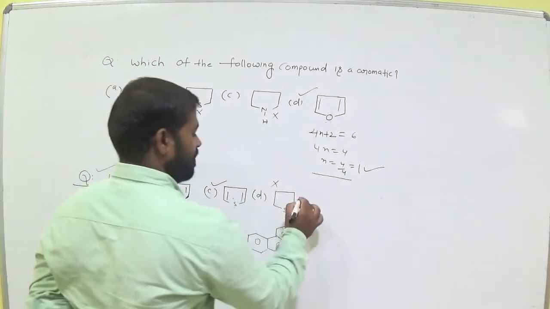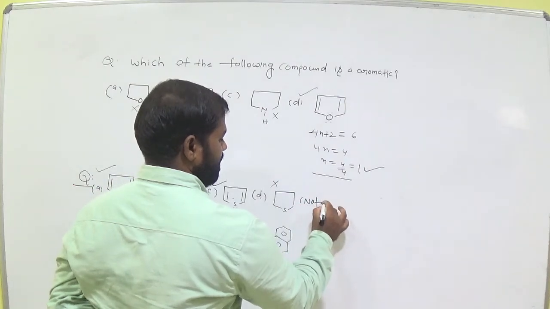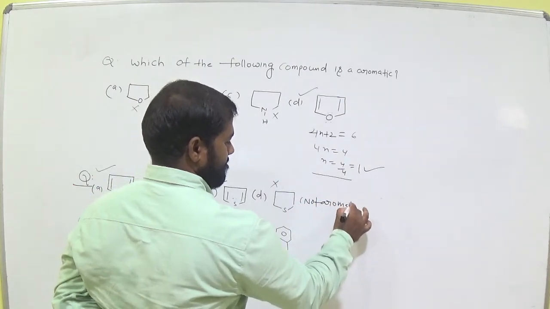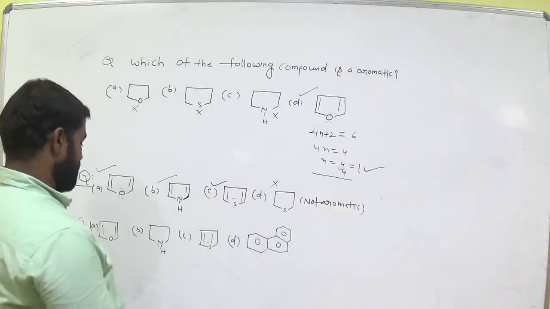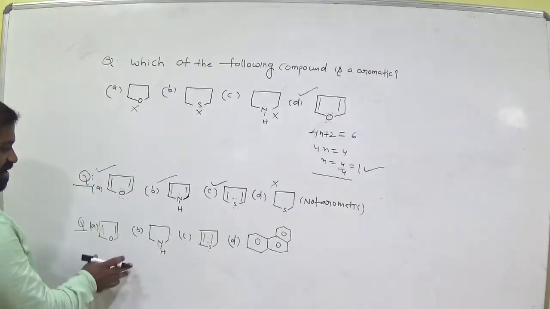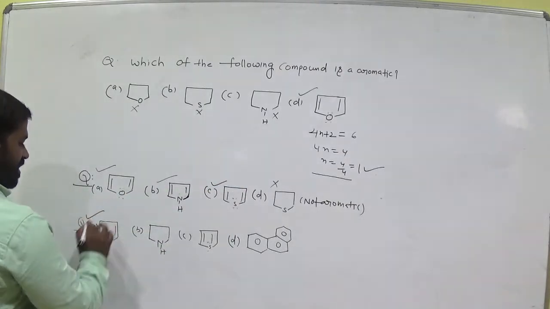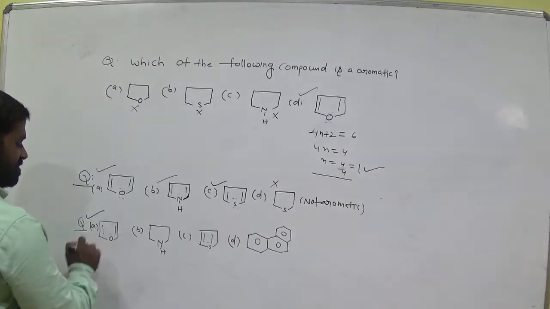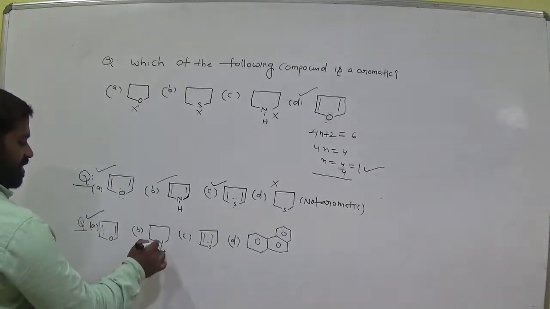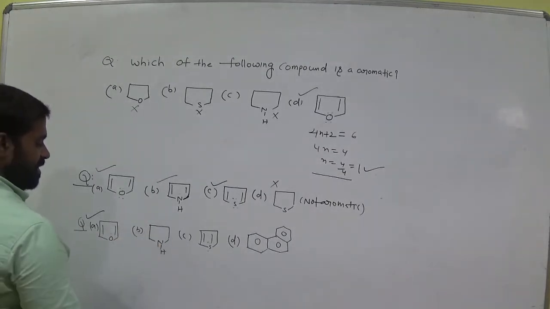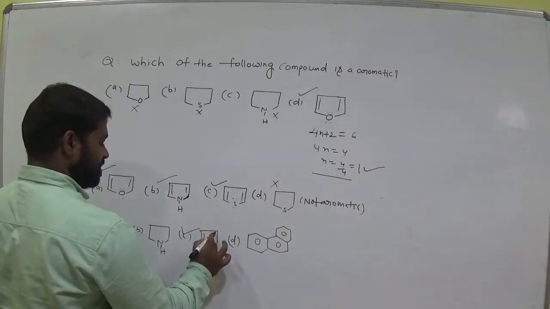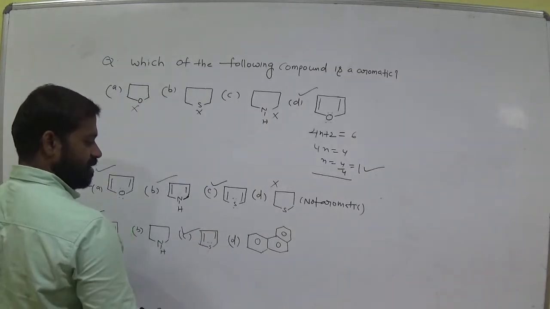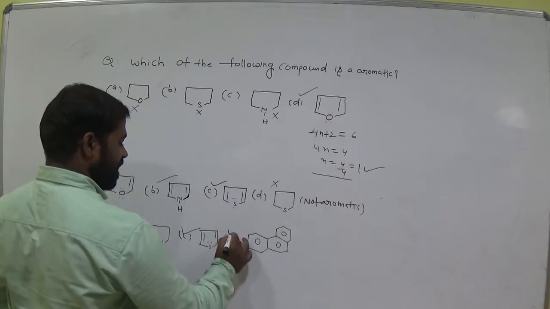Not aromatic. This is not aromatic. Not aromatic. Why? Because there is no conjugation here. And come to here, which one is aromatic compound here? This is aromatic compound. Why? Because conjugation is possible and it follows the Huckel rule. Here no double bonds are there, so it is failed. In this case, it follows these bonds here. And come to here, this is also aromatic compound.